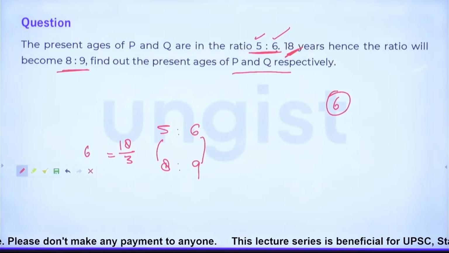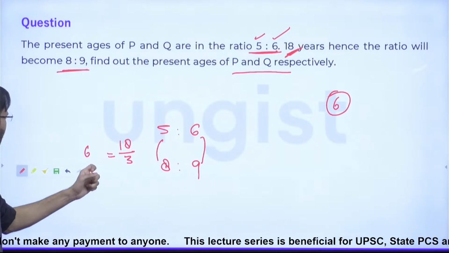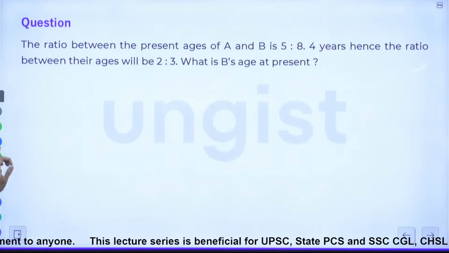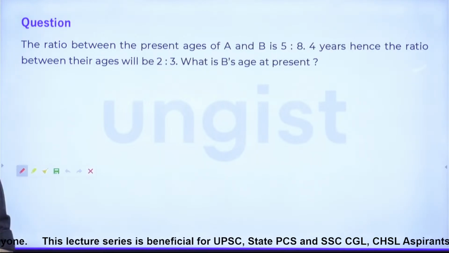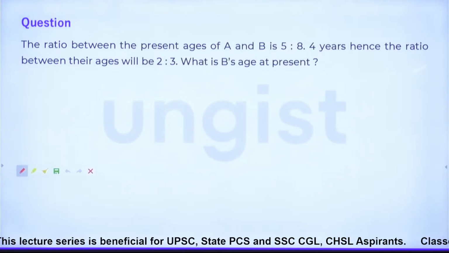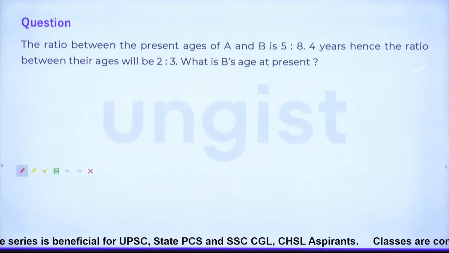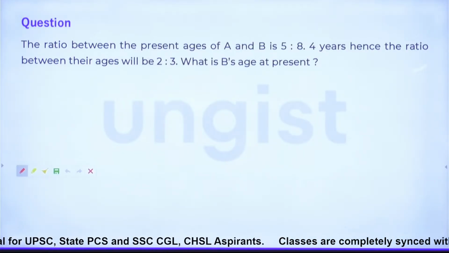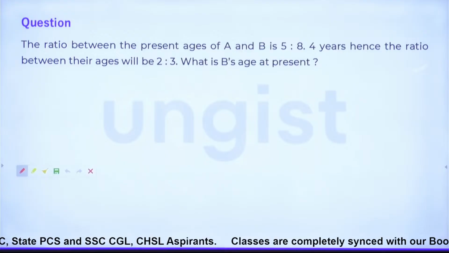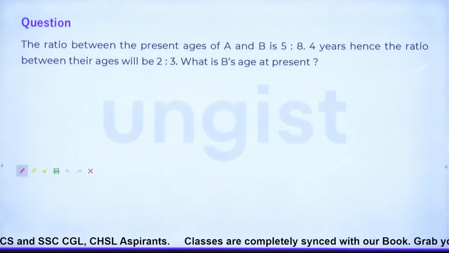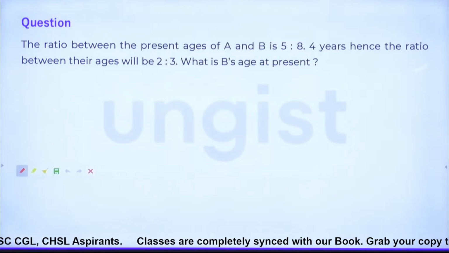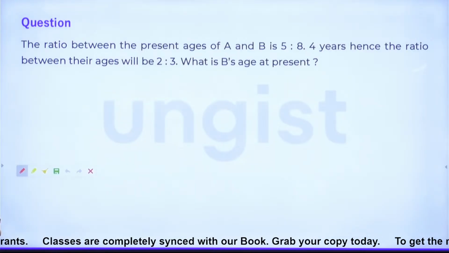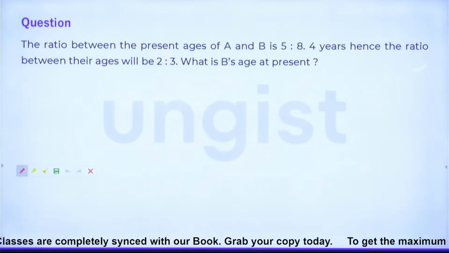So, guys, let's move to the next question. Just read it, everyone. Now please look at this question. All of you, I want you to observe the things carefully. See guys, here the ratio between the present ages of A and B is 5:8, right? 4 years hence, the ratio between their ages will be 2:3. What is B's present age?